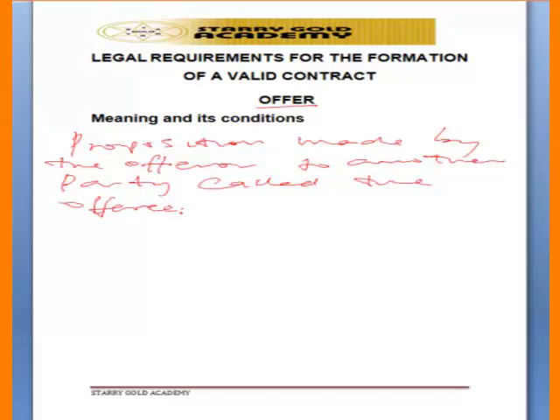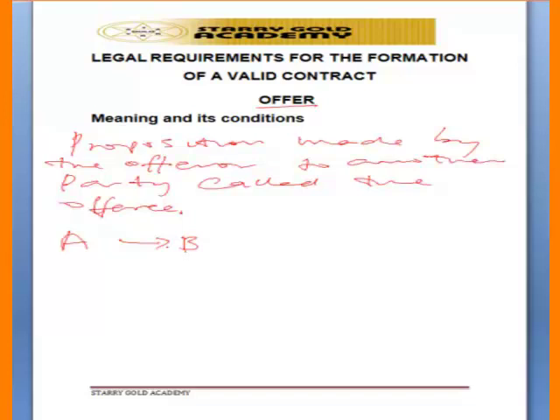So that is what we call a proposition, an offer, and that is why for a contract to exist, there has to be an offer by one party to another party. That means that one party making a proposition to the other party. If party A should say that I will sell my biro for 100 naira to you, Mr. B, so that is what we call an offer.